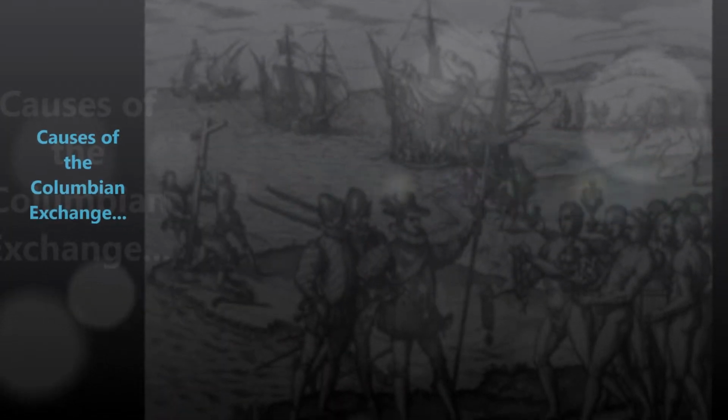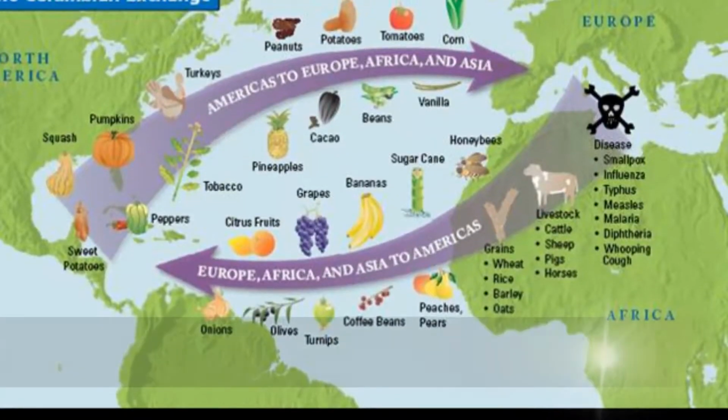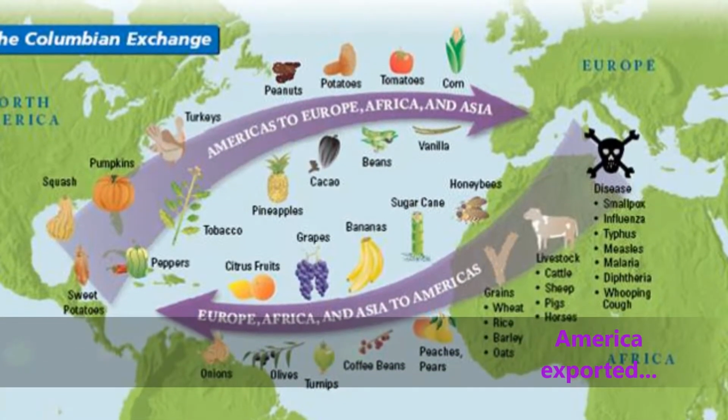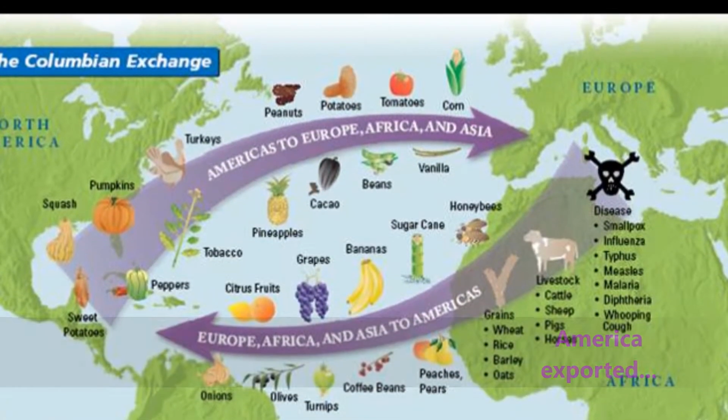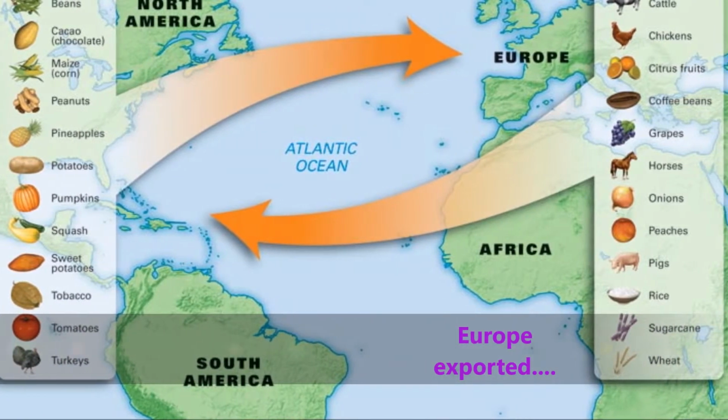The Columbian Exchange is an extensive trade network between the continents. The causes of the Columbian Exchange were the colonization of conquered territories and trade between them. America exported beans, pineapples, corn, peanuts, pumpkins, squash, tobacco, and tomatoes. Europe exported bananas, chickens, horses, onions, rice, and wheat.